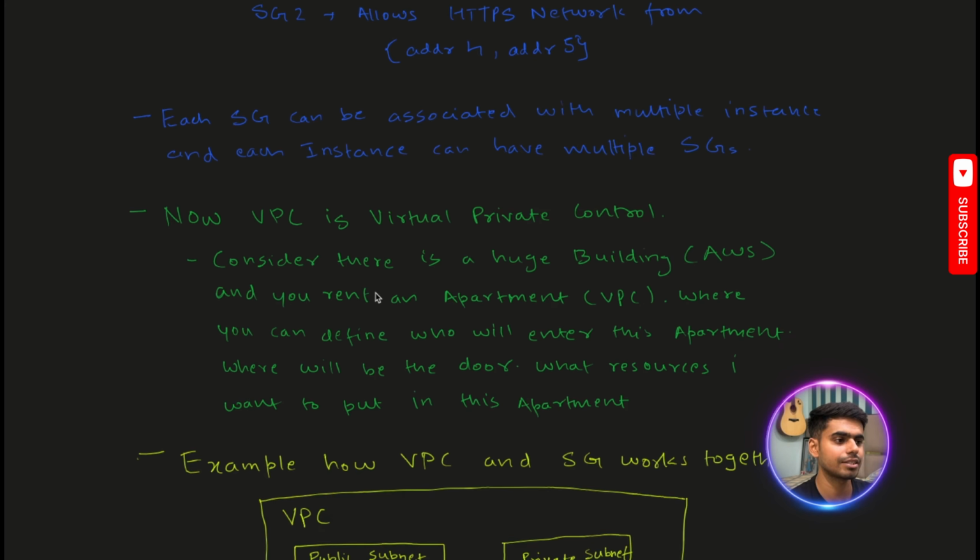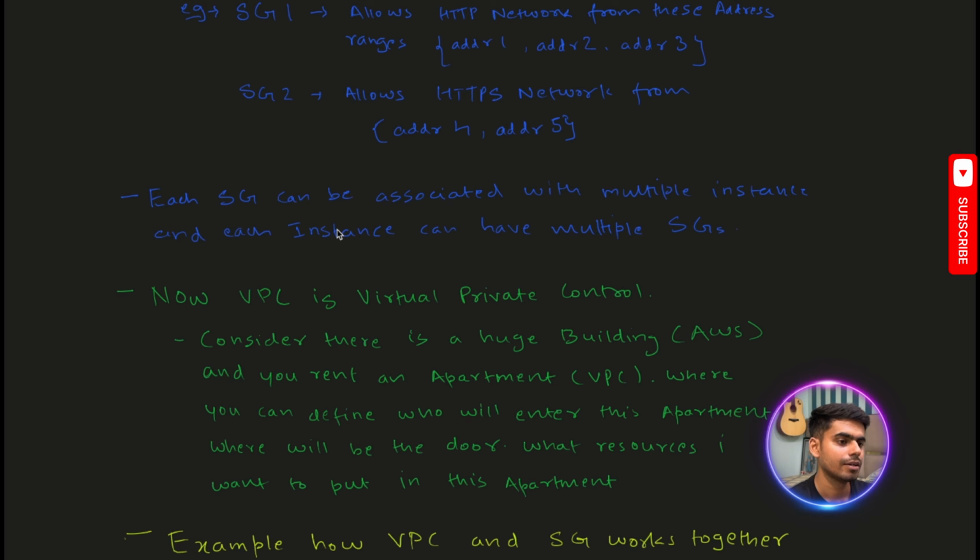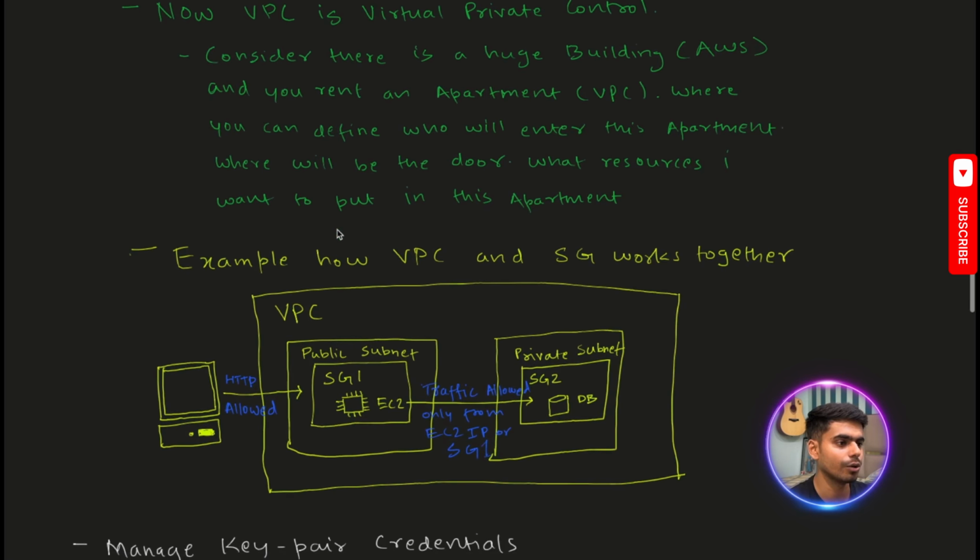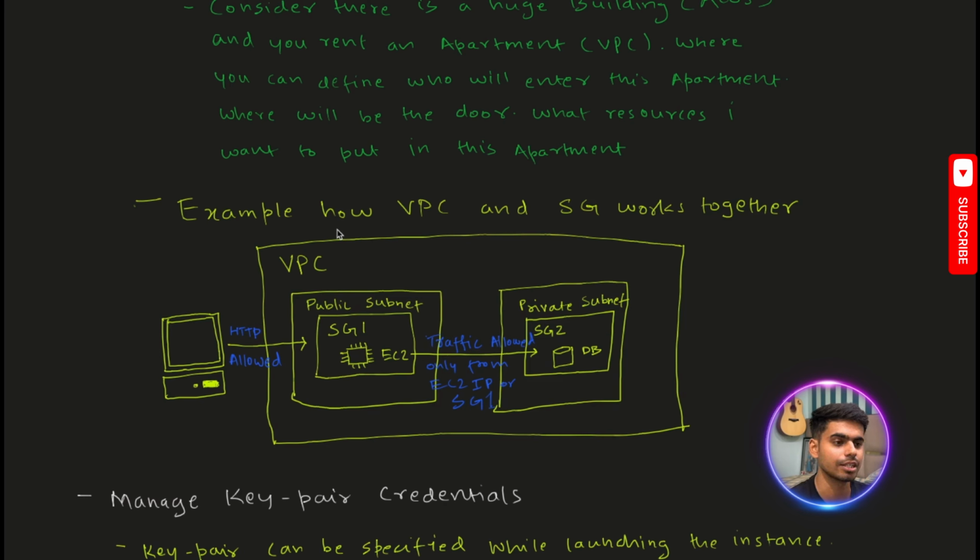Let me give you an example. Consider a huge building, which is AWS's store. And now we are renting one apartment unit, which is the VPC. In this apartment, we can define who will enter and from where they will enter, where the door will be, and what resources I want to put in that particular apartment. We can define all of this. So this is why VPC is used, where you can be the owner of a specific part of a whole thing.